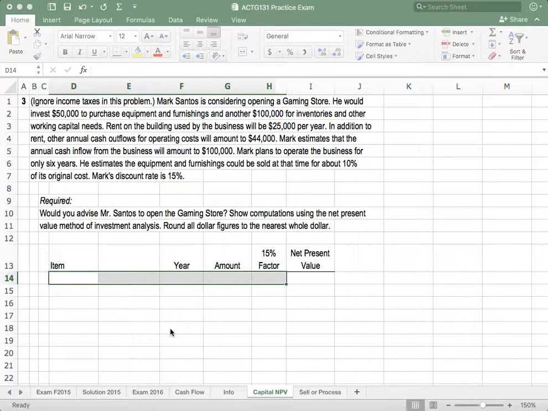Capital budgeting is based on the time value of money. The idea is that $1 today is worth more than $1 in the future. Why is that? Because there's risk in the future. There is inflation that will happen in the future. Who knows what the Fed will do? Rates will go up and down. So that's the premise.